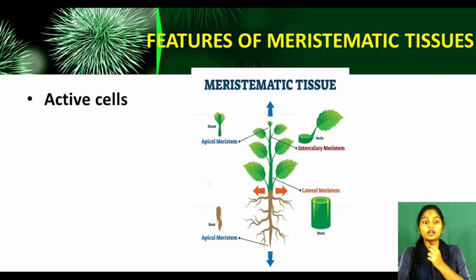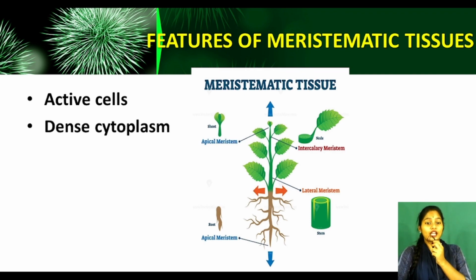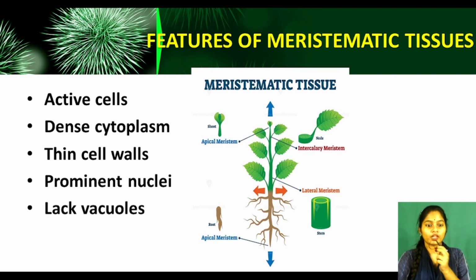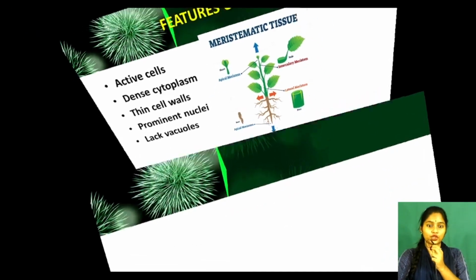Meristematic tissues are active cells because cells together make tissues. Now see, they have a dense cytoplasm, thin cell wall, and prominent nuclei. It means their nucleus is very much prominent. We can see them very clearly. And they do not have vacuoles.